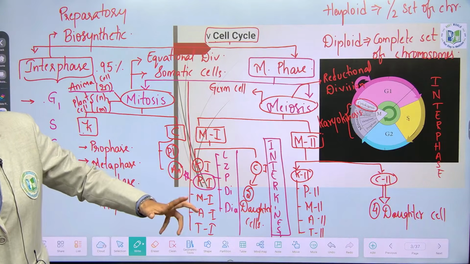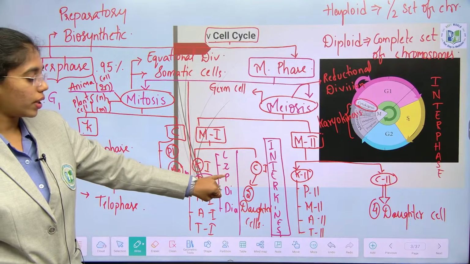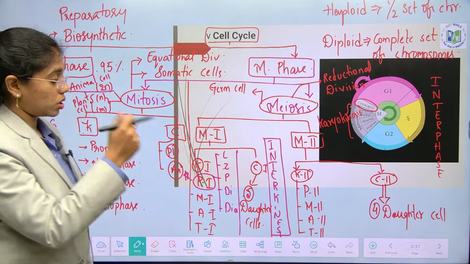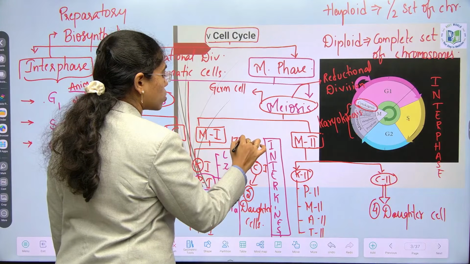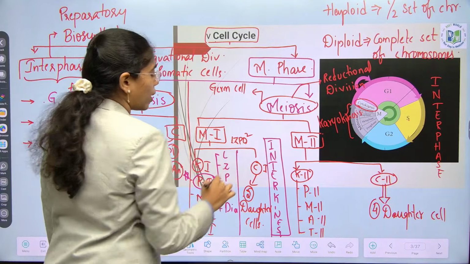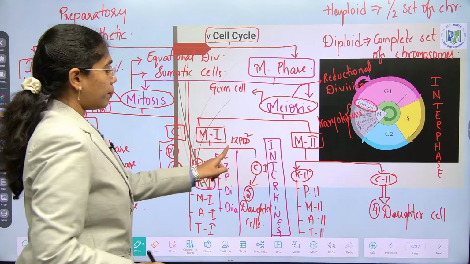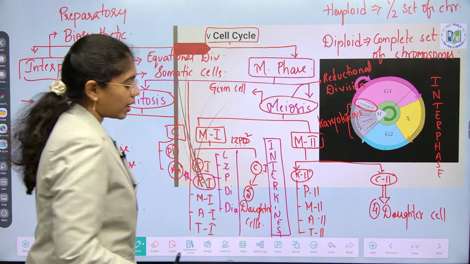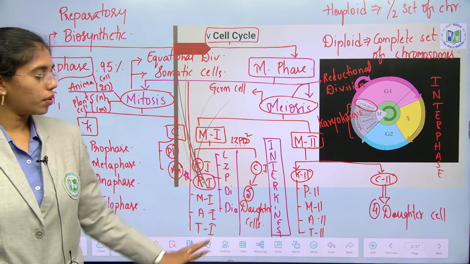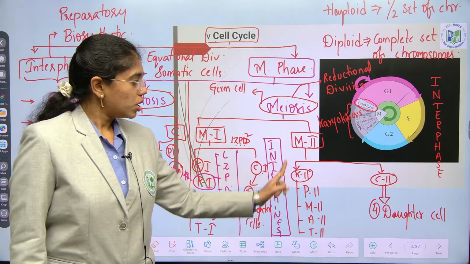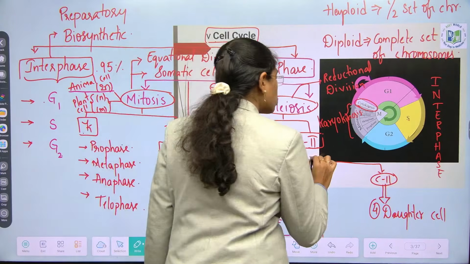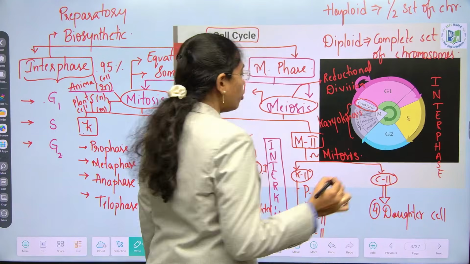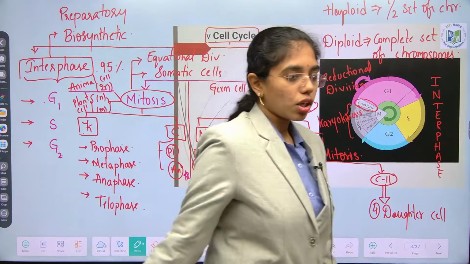Prophase 1 has 5 substages again: leptotene, zygotene, pachytene, diplotene and diakinesis. You can remember in this order as LZP D square. Leptotene, zygotene, pachytene, diplotene, diakinesis. Next, cytokinesis 1. 2 daughter cells are formed after this. Interkinesis followed by meiosis II. Meiosis II will be the same as that of mitosis. You got a clear picture on this?